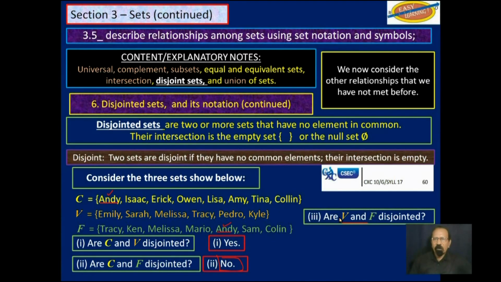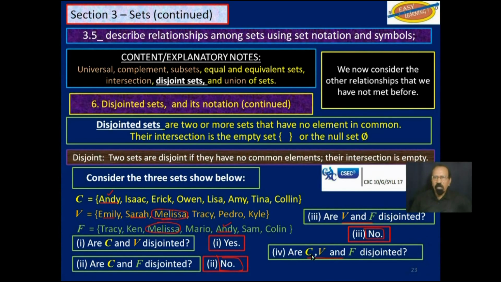Next question, are V and F disjointed? V and F. So let's see. Emily is there. Emily is nowhere down here in F. Sarah is there. Sarah is nowhere in F. Melissa is here, and Melissa is here, so we can stop right there. The answer is no. V and F are not disjointed. Melissa is common to both of them, and there may or may not be others, but once we find one element common, that means that those two sets are not disjointed.